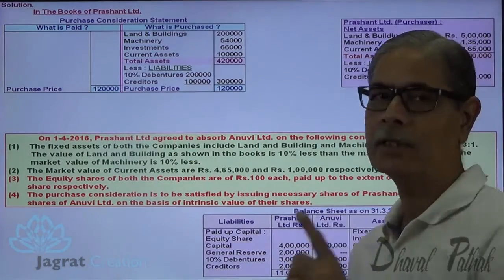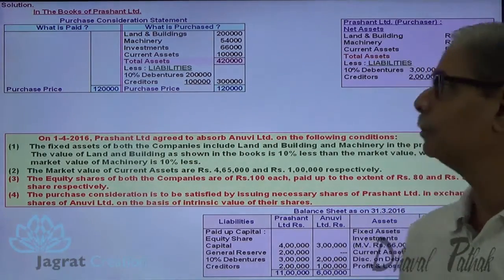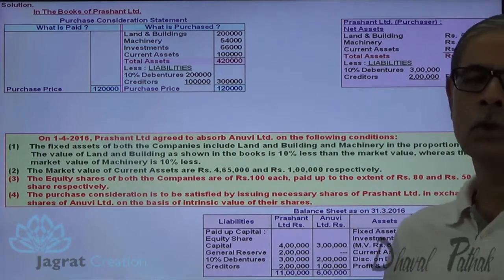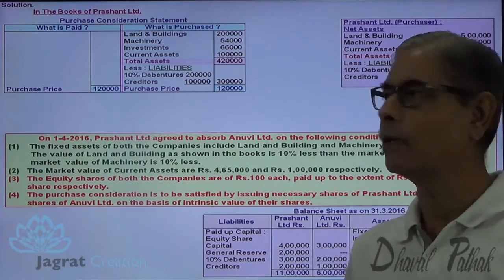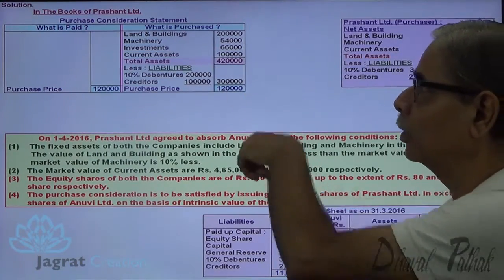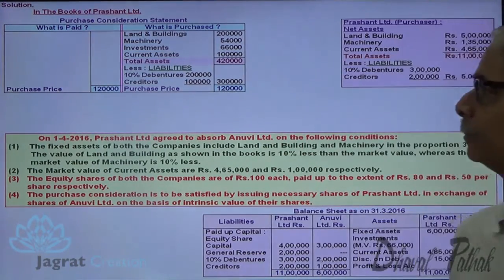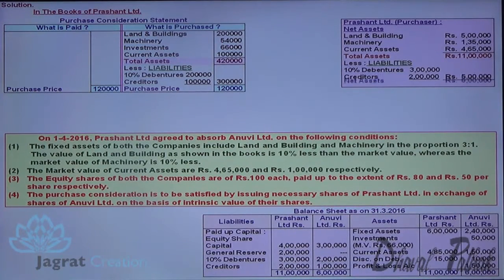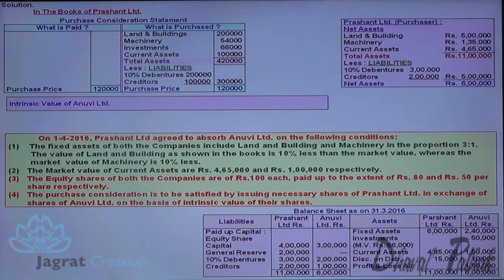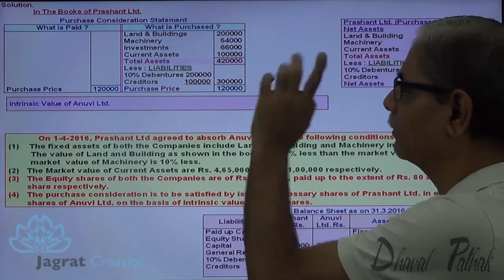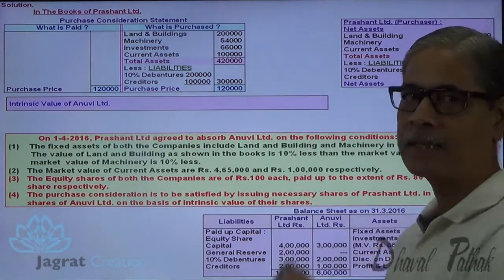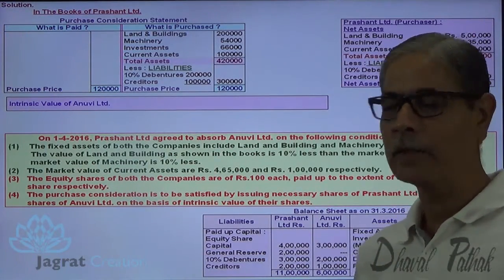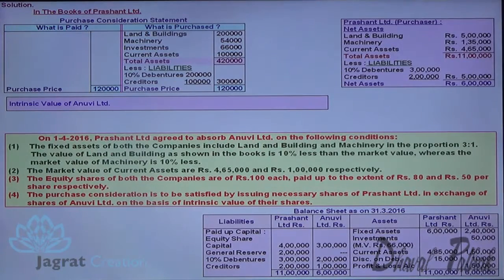This purchase price is to be paid by giving shares of Prashant Limited. At what value? At its intrinsic value. Now I want to find out the intrinsic value of the share of Anuvi as well as Prashant. Intrinsic value of Anuvi Limited is net assets of 1,20,000 divided by number of shares.